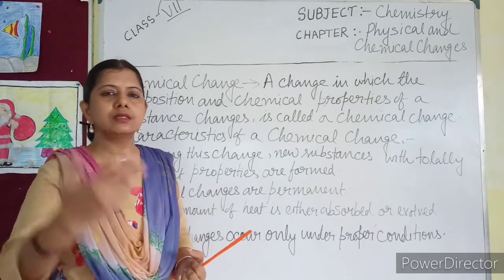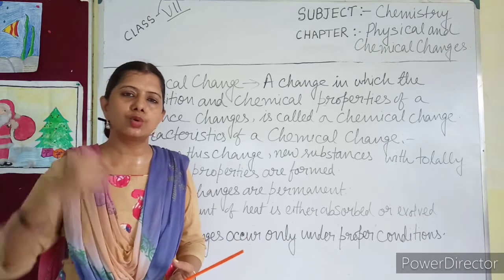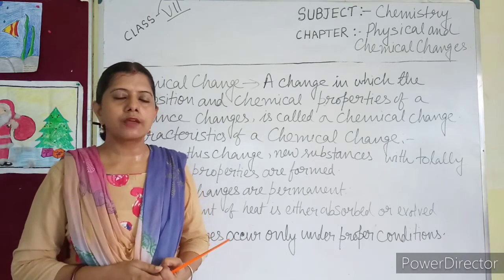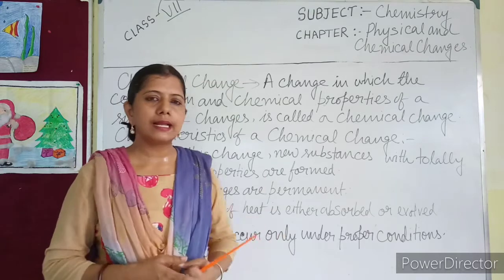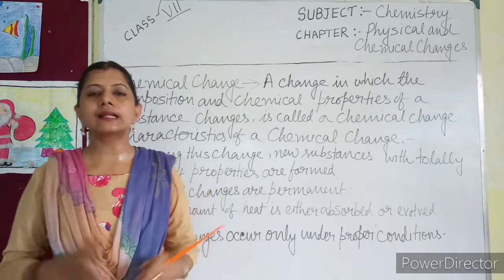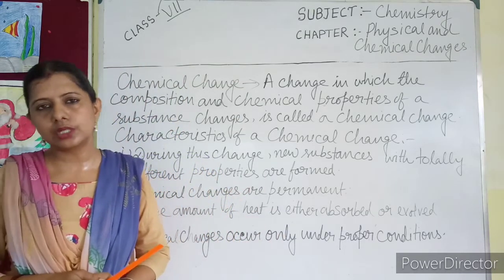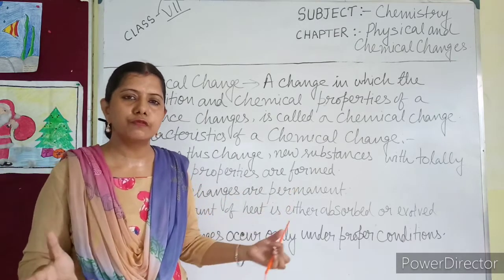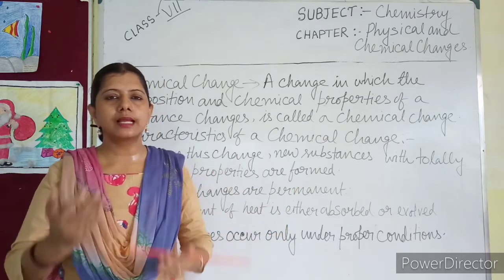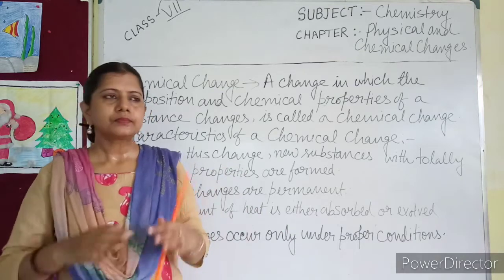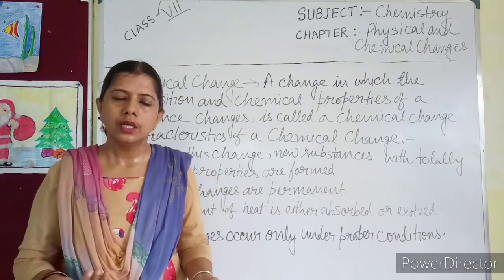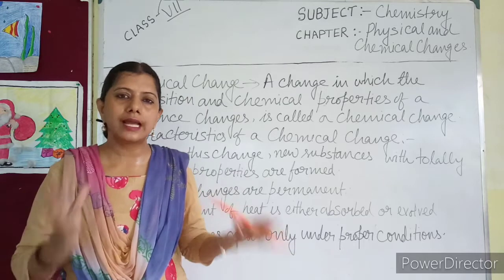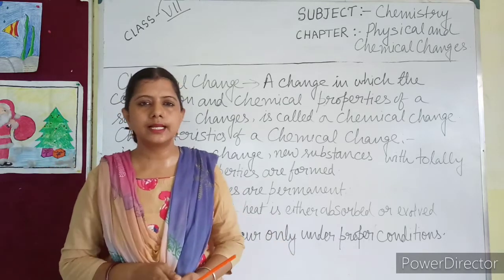Suppose a baby is growing into a child and then into an adult. Every time you are providing the condition, it is not like that. Nature is providing the condition. He is getting air from the environment, he is getting food. These things are getting inside his body during respiration and digestion. So many life processes are occurring inside his body.